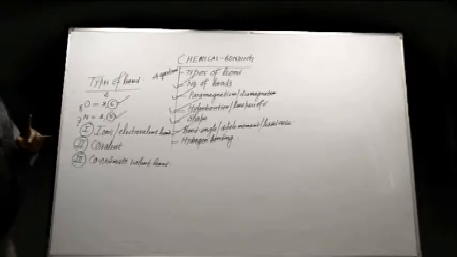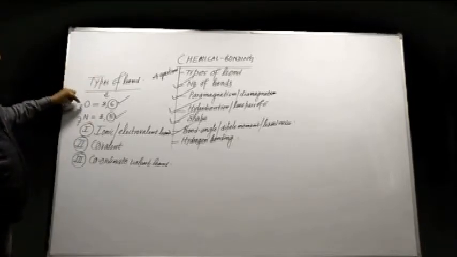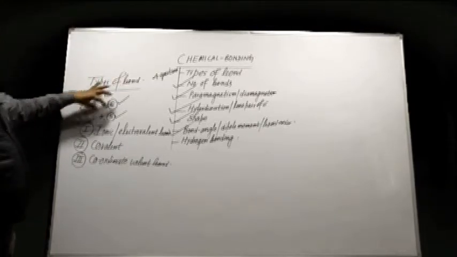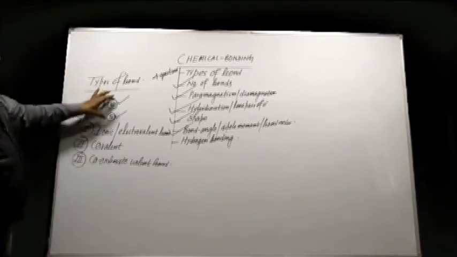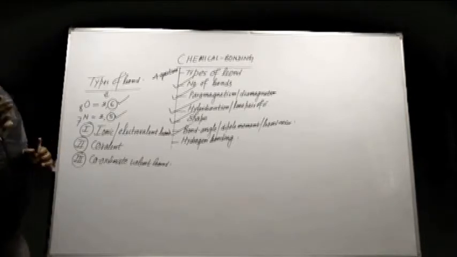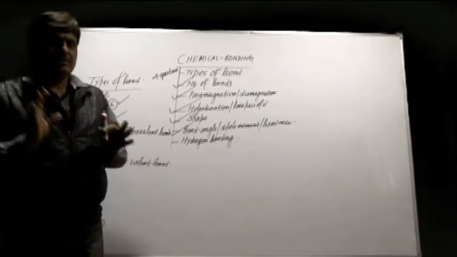Let us review. In bond formation, valence electron participate. For example, oxygen has 6 valence electron, nitrogen has 5 valence electron, and only valence electron participate. A question arises, why bond is formed. Every element or atom has the tendency to attain octet except hydrogen, which has only tendency to attain duplet.